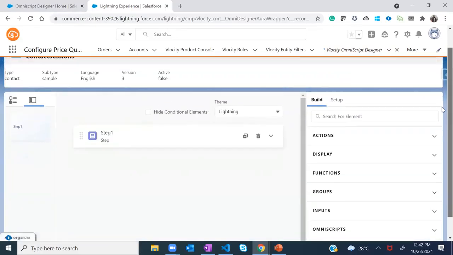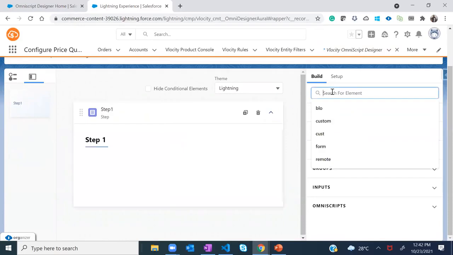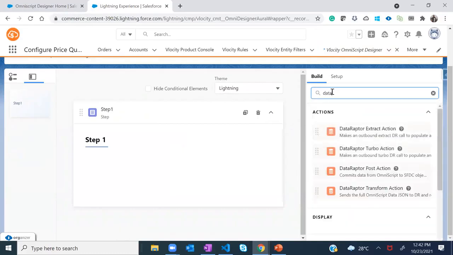Right. So if you can see here, as Rahul was saying, a default step has already been pulled over here, right? So what we will do here is add a data raptor on this, because the intent is to fetch the existing contact detail first, right? So we'll add a data raptor extract action, because extract action will help us fetch that. We can either use data raptor extract action or turbo action as well, because we are planning to fetch the data from only one object, so we can use any one of them.